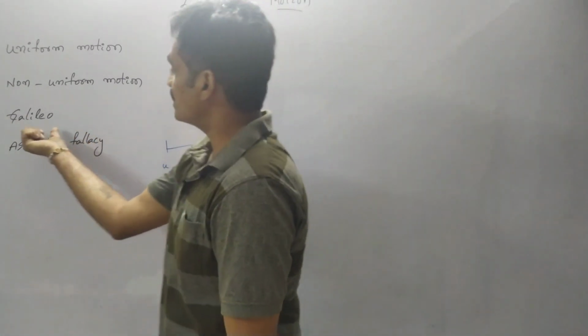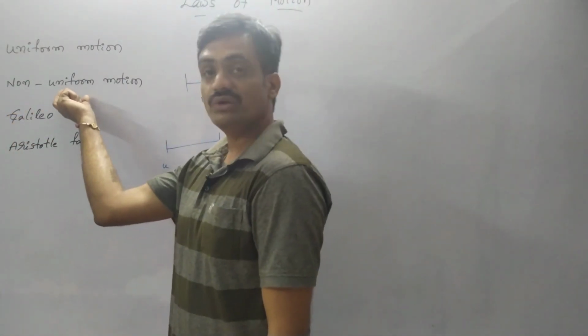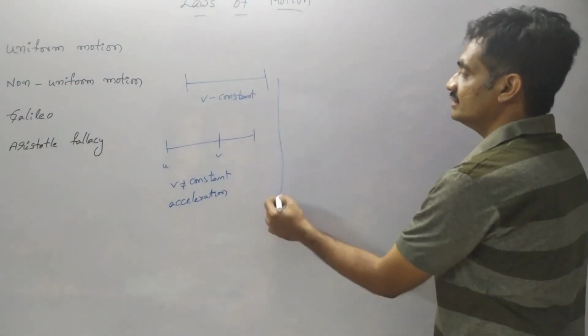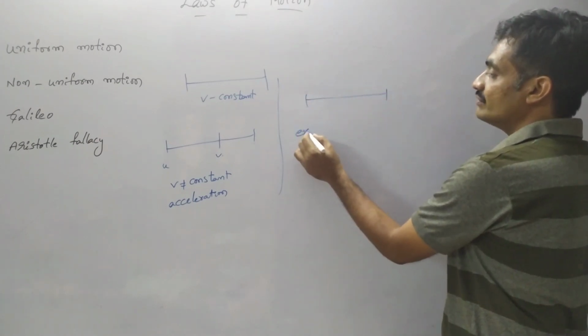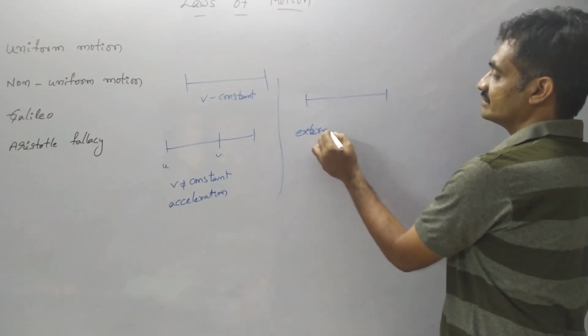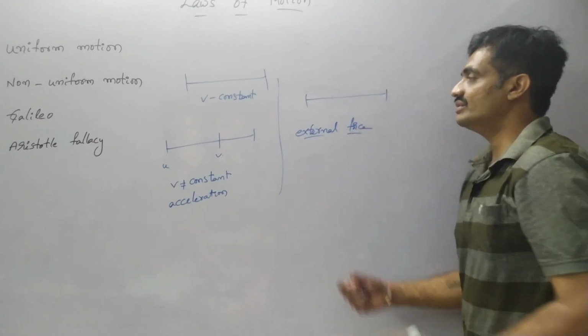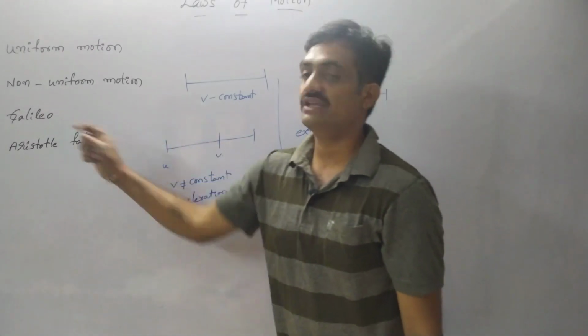Now let's see the definition of Galileo. Galileo is the first person who explained non-uniform motion. According to Galileo, in order to change the velocity of the body, an external force is required. External force has to be applied on the body in order to change its velocity. That was explained by Galileo.